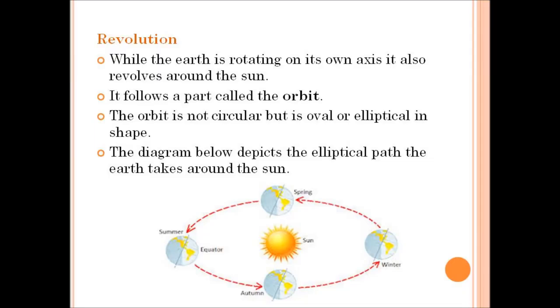Since the Earth's orbit, or the Earth's orbital path, is an ellipse, the Earth is sometimes farthest from the sun and sometimes nearest to the sun.